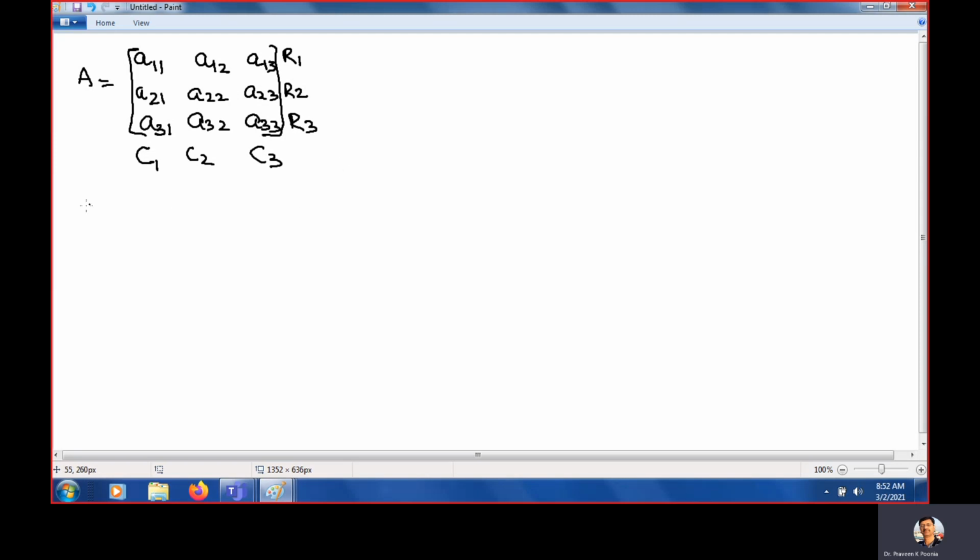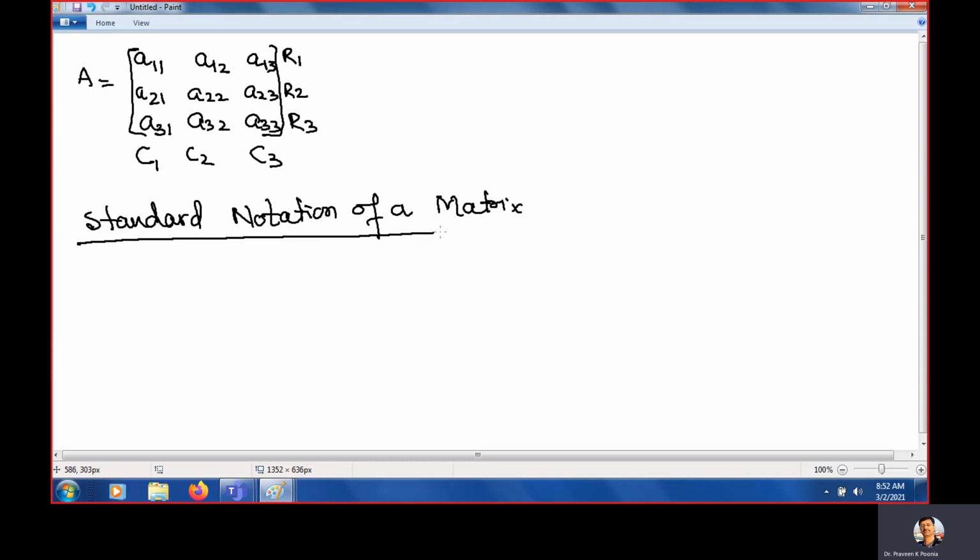Now the standard notation of the matrix. It is denoted by A equals a_ij, m by n. This is the standard notation of the matrix. What is A here? The notation of the matrix. What is small a? The element, the entry.